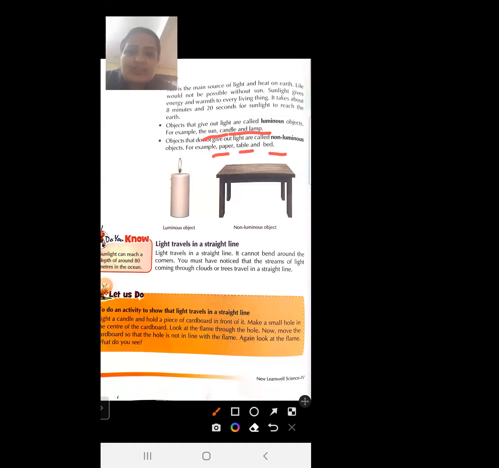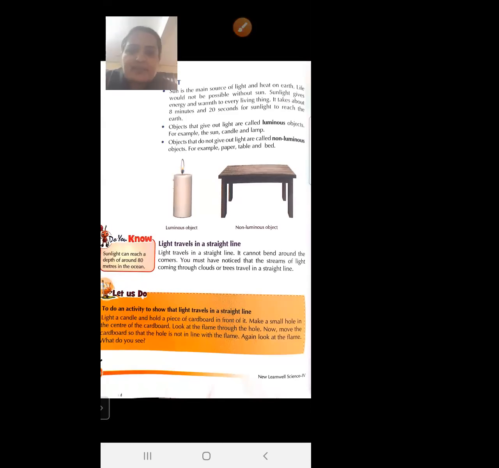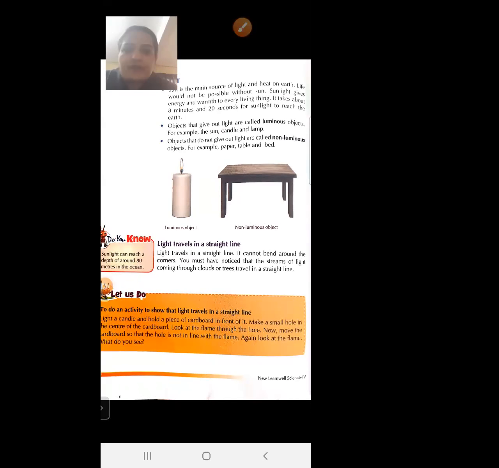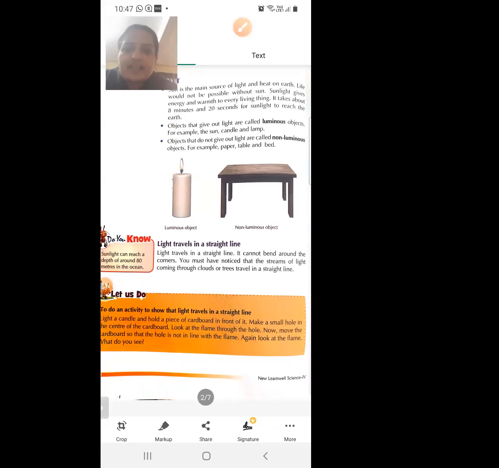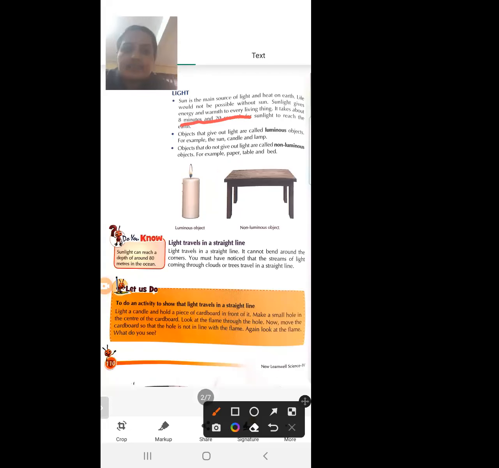So how much time is taken by the sunlight to reach the Earth's surface? 8 minutes and 20 seconds. So it takes 8 minutes and 20 seconds to reach the Earth's surface.